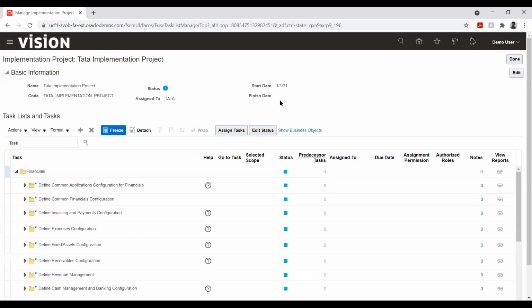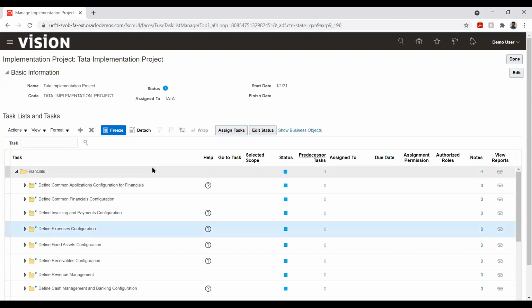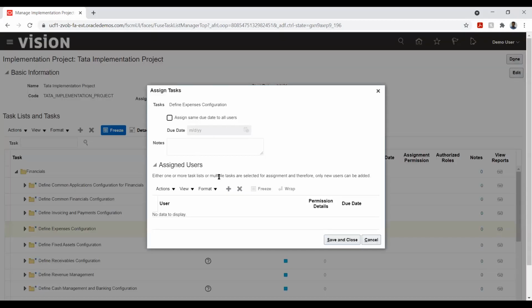Now, if I want to assign, let's say I have a team of 10, and I would like to assign each module to two persons each. What I will do is click here, click this particular option, and say assign the task. Here I can assign the resource. We don't have any resource as of now because we just created it, but after we create the users and the other things, we will assign it to the particular user.